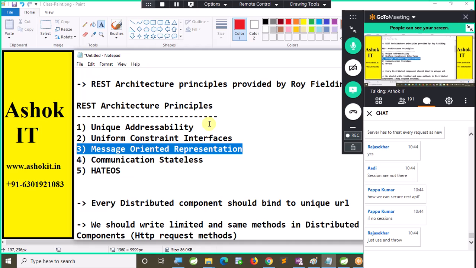Just use and throw. Send a request. Now assume that I am a resource, you are a client. You send one request, I will give a response. If you want to access the data again, send me one more request. I will give you a response. Done. Send me a third request. I will give you a response. Done. Every request I will treat as a fresh request. That's it. That is the standard. That is not my statement, sir. That is a universal statement. When it comes to web services, every request will be treated as a fresh request. Use and throw.